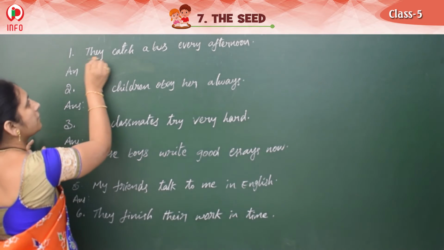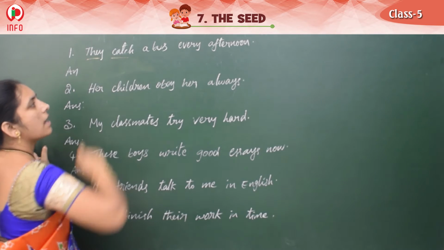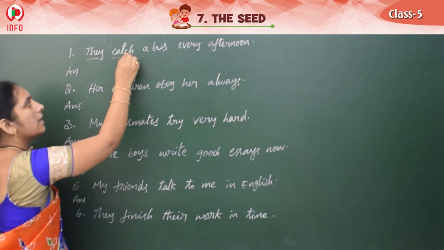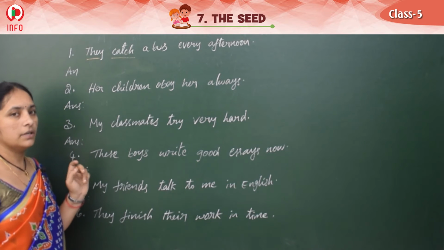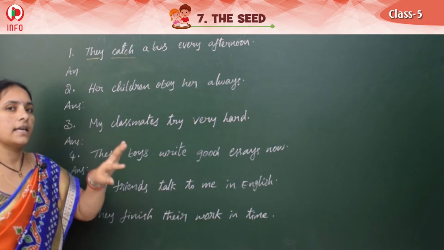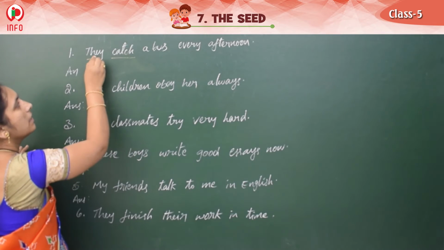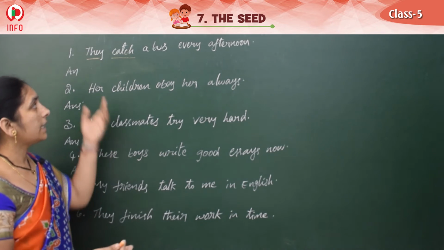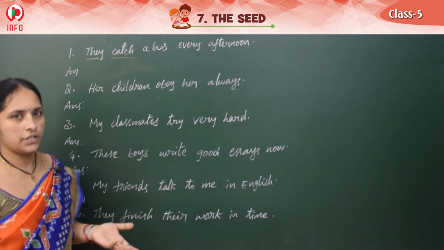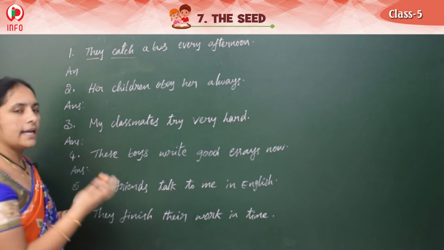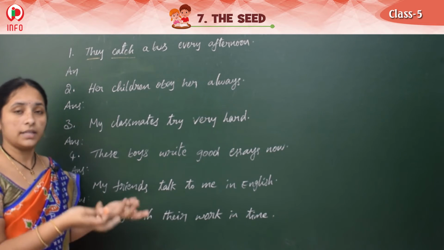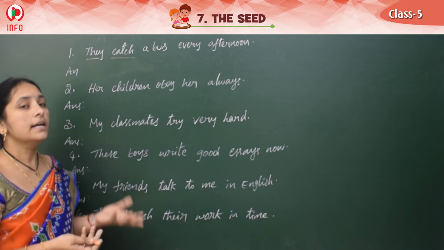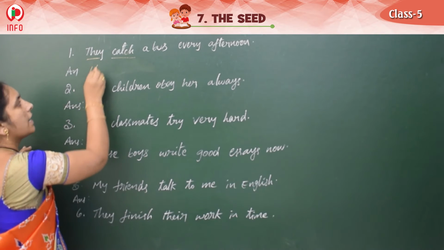So what is that? First if you see, they catch a bus every afternoon. Here they is plural, catch is the verb, plural verb. So if we want singular, V1 SRES we should write, right? Now here they means so many people, maybe girls or maybe boys. Now in the textbook they have given he catches. So we can write either he catches or she catches also. They means either he or she. Any people may be there. That's why we should write either he or she.